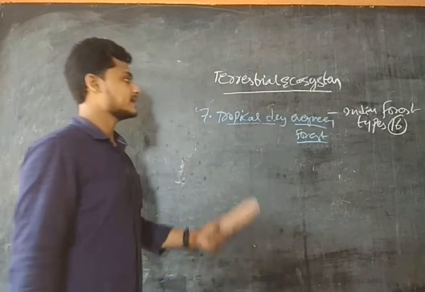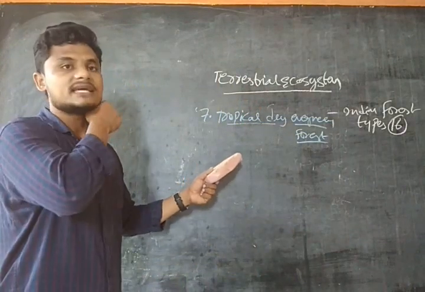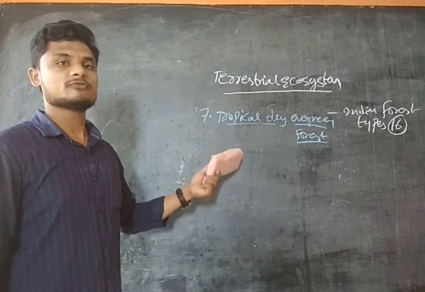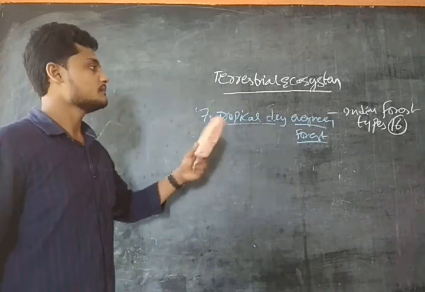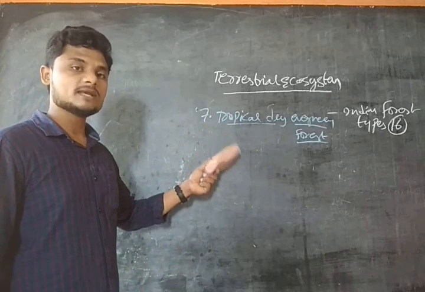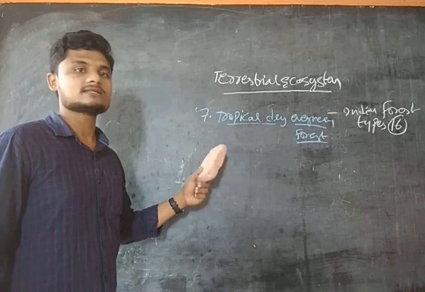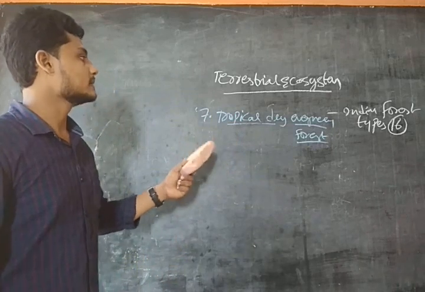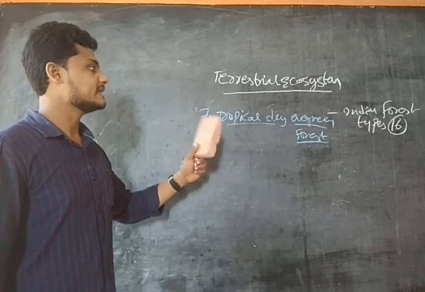So tropical dry evergreen forests are the ones which have features like tropical dry deciduous forest. Means the simple point is those are the ones which are deciduous. So in this place also we can find the tropical dry deciduous forest, guys. So here, tropical dry evergreen forest.